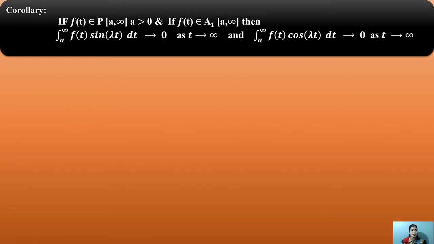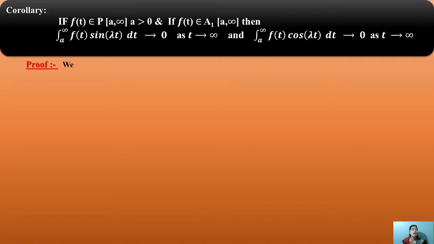By the definition of a corollary, it is a shorter form of the theorem which provides the same result in a short form. This is called a corollary. The corollary states: if f(t) belongs to P(a, alpha) with alpha greater than 0, and f(t) belongs to (a, infinity), then the integral from a to infinity of f(t) sin(lambda t) dt tends to 0 as lambda tends to infinity.